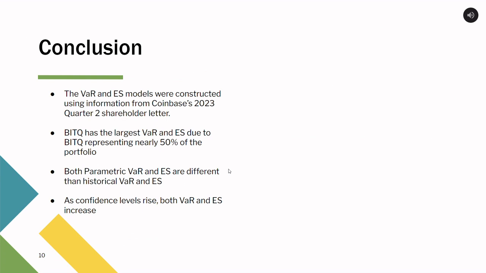In conclusion, we are able to see that BitQ has the largest value at risk and expected shortfall using both methods, but we know that this is because it accounts for 49% of the overall portfolio. The historical method captures all events within a certain time period, whereas the parametric method assumes that the events are normally distributed, and that may not always be applicable. Depending on which method is used, the results can be different. We are providing our results in thousands, but in a real-world scenario, this is considered millions of dollars and can be detrimental to company performance.